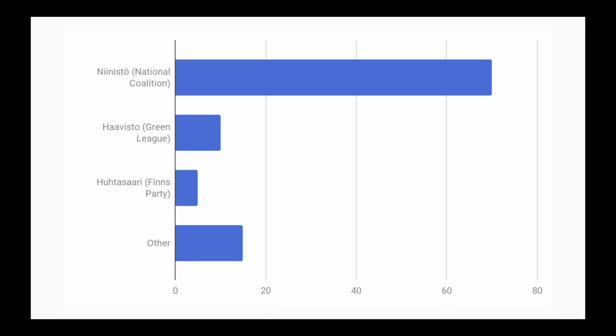The other two candidates who I guess have a chance to win are these. There's one from the Green League who is openly gay and represents the party manifesto very well, and the one from the Finns party who follows the party manifesto and is a supporter of Fixit, which is the Finland exit from the European Union. Interesting fact, she is also a denier of evolution.